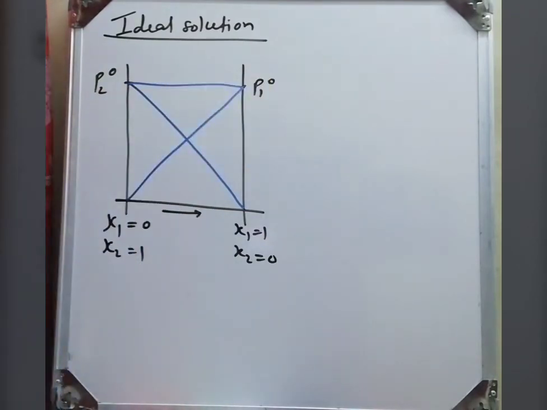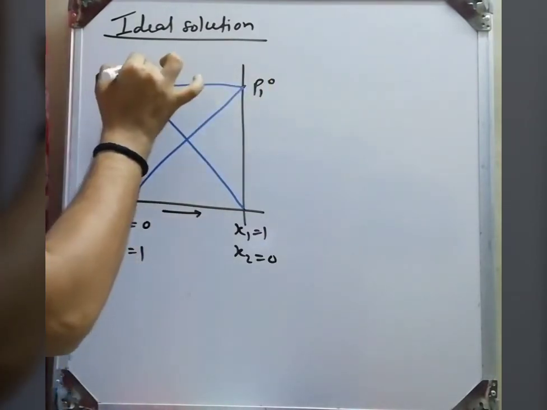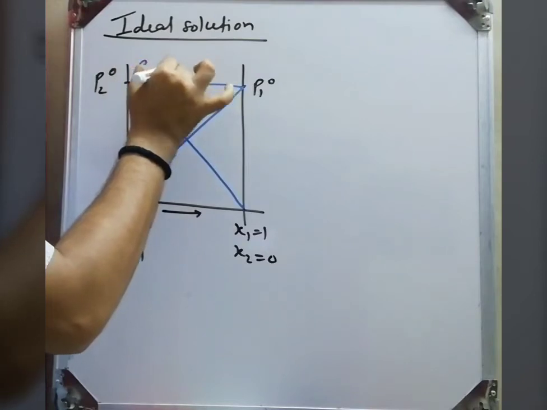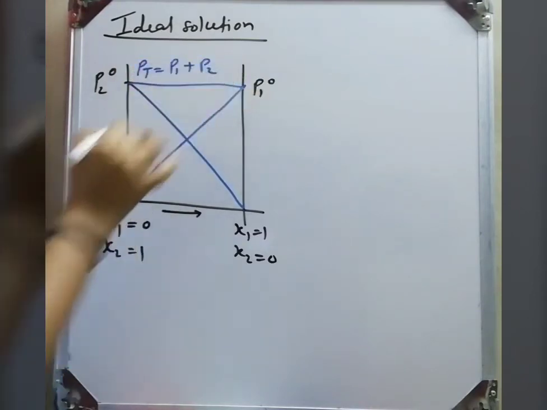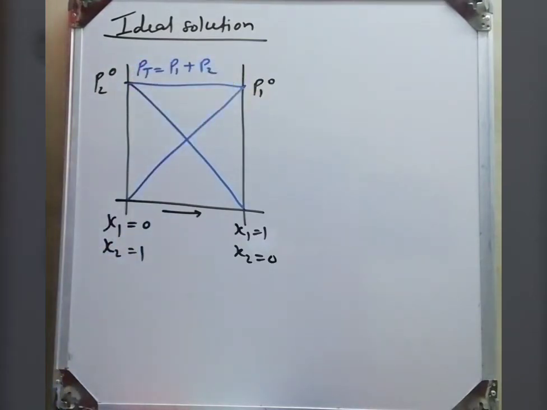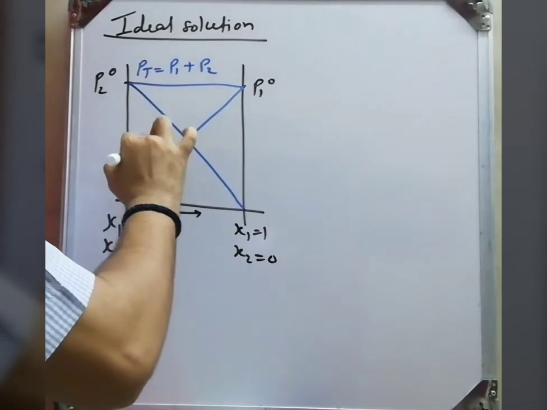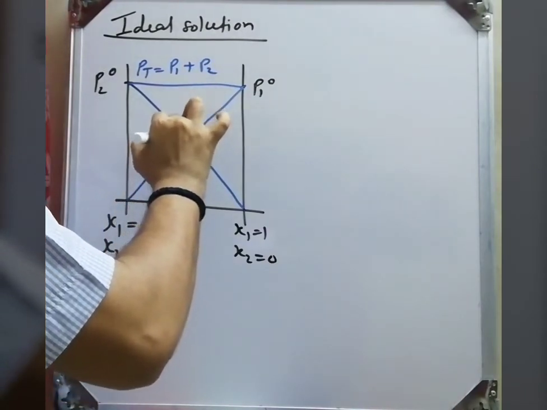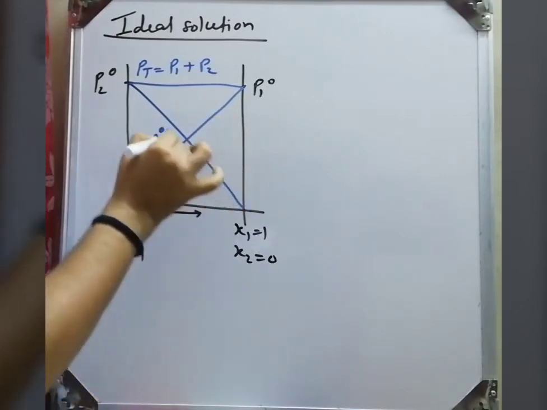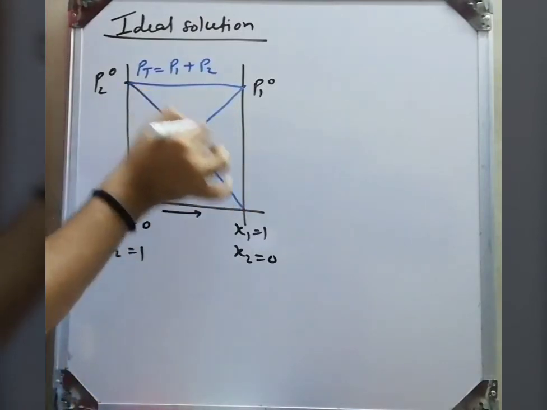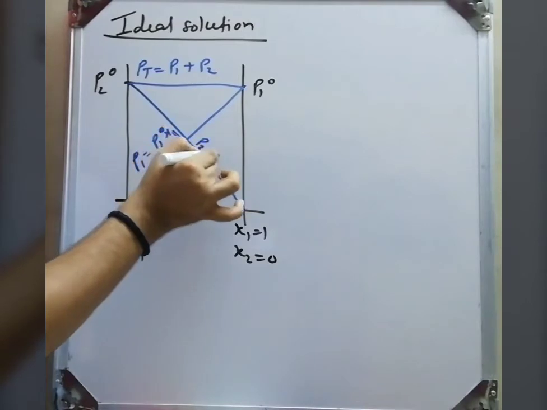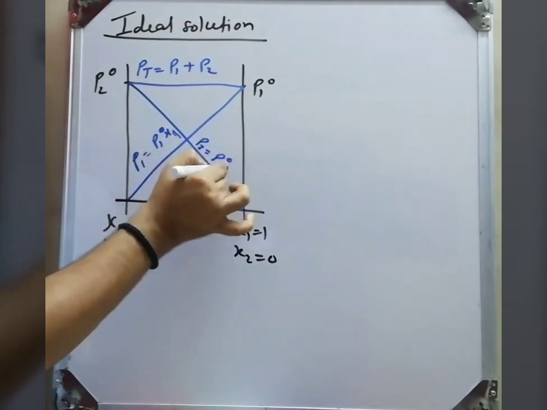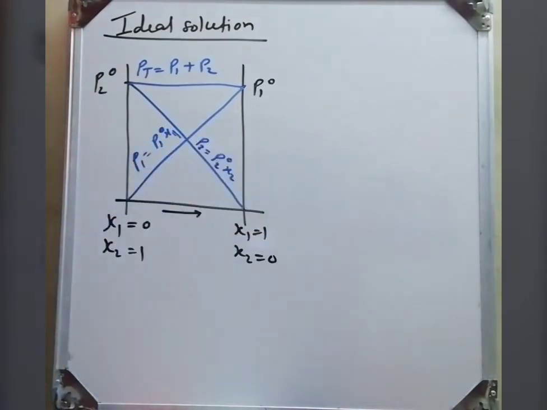Say this first: the total vapor pressure is equal to P1 plus P2. This is the ideal behavior. Total vapor pressure of the solution is equal to the addition of the partial pressure of A1 and the partial pressure of A2. P1 is equal to P10 into x1, and P2 is equal to P20 into x2.